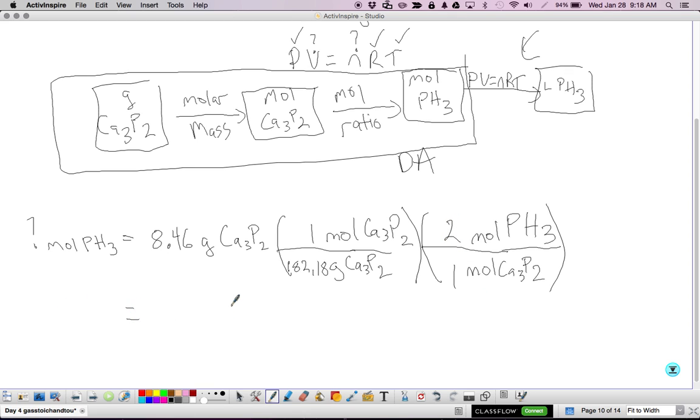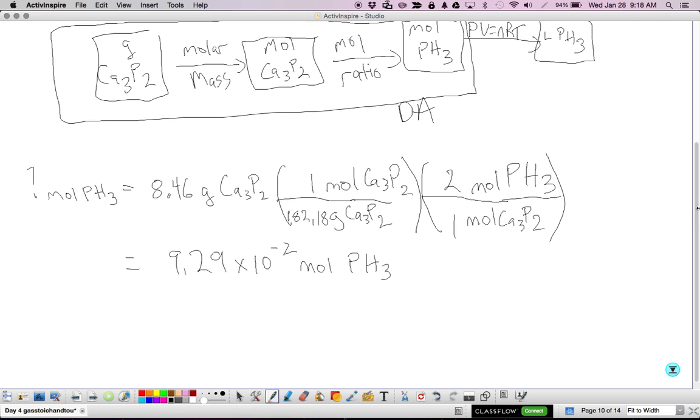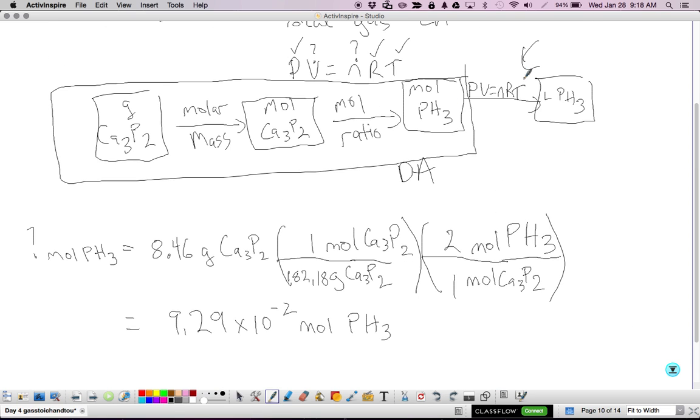And then I get 9.29 times 10 to the minus 2 moles pH3. Now, I'm not done with the problem, so I'm not going to round this value. I'm going to use the whole decimal when I get to the next step. The next step, now that I have moles pH3, is to use the ideal gas law to go to volume of pH3.